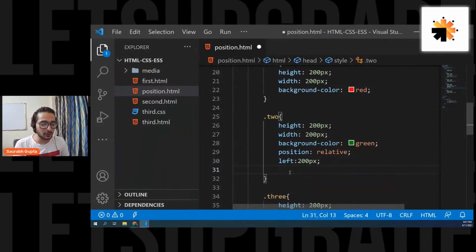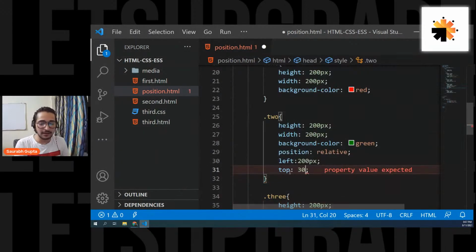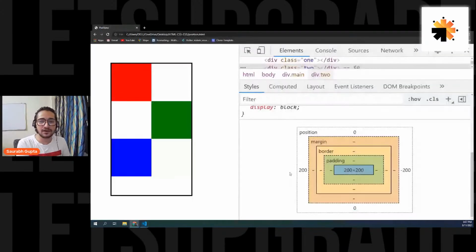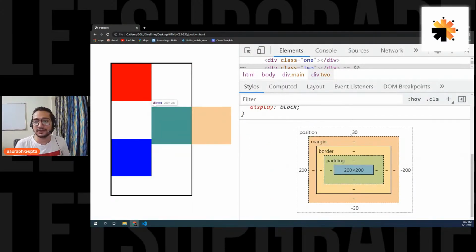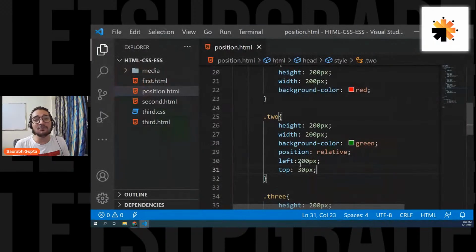And I can also move it from the top. So I can say top 30 pixels. So now a top position of 30 will be added. And see, I can move it. Don't worry about these negative values right now. Just remember that we are adding something. It's a default that it is doing. So I can simply move the element by using left and top. And normally we go for only left and top if you want to move the element.